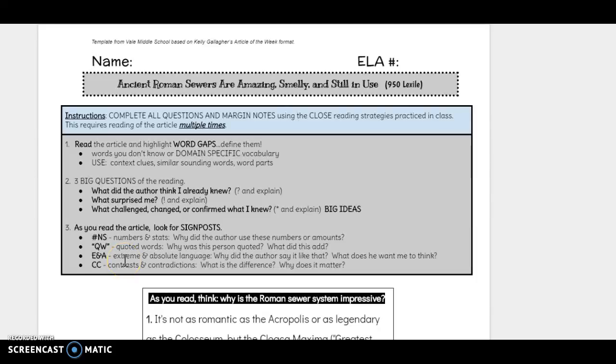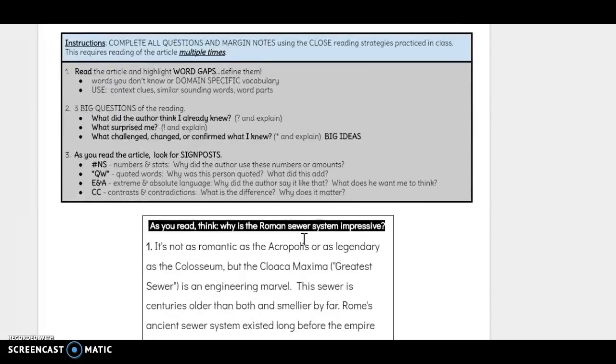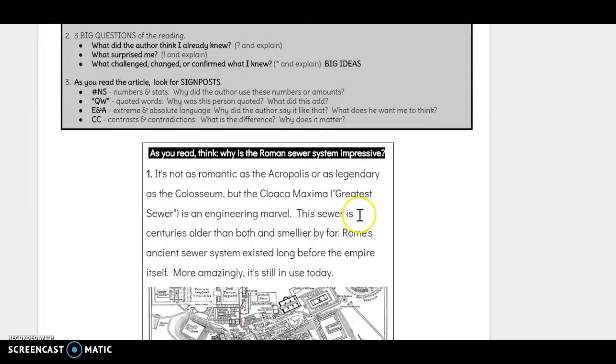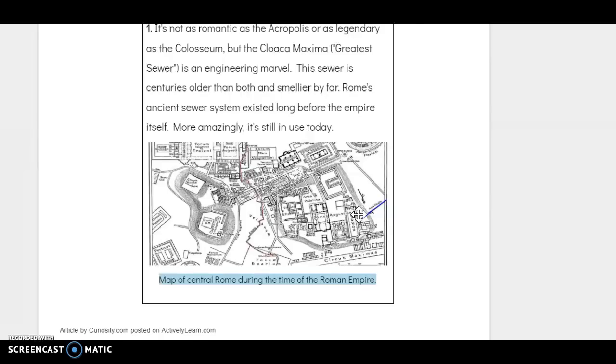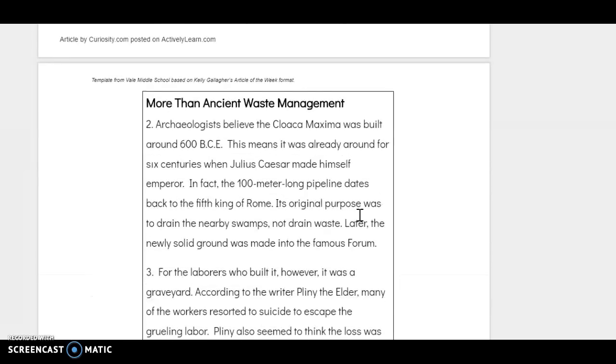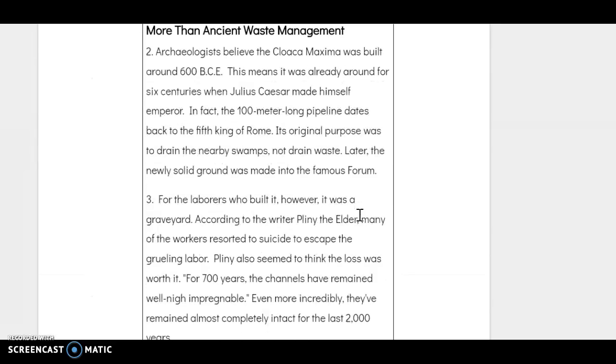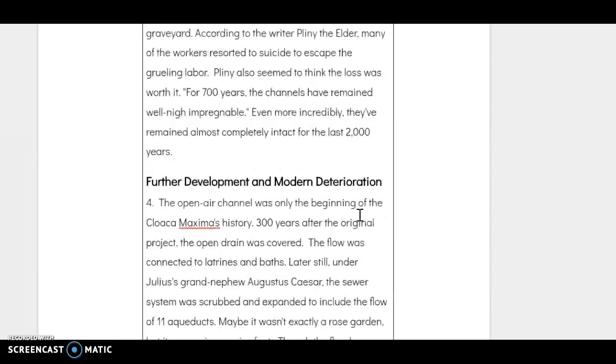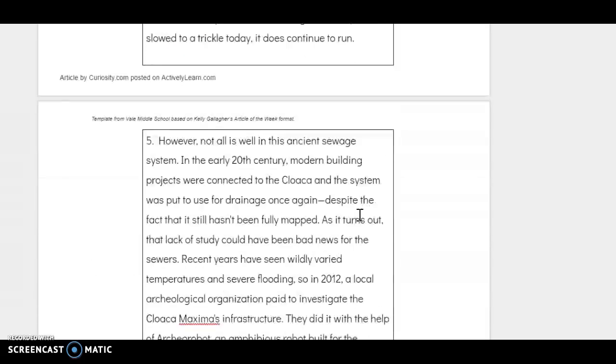Okay, today's the last day that you're going to have to go through and make sure that you have a good understanding of your article of the week. Make sure that it is well annotated. Remember that you can use this tomorrow when you do your comprehension questions. Any word gaps or words that you even suspect that you might not know, you should have highlighted and defined. Again, it will aid you tomorrow.